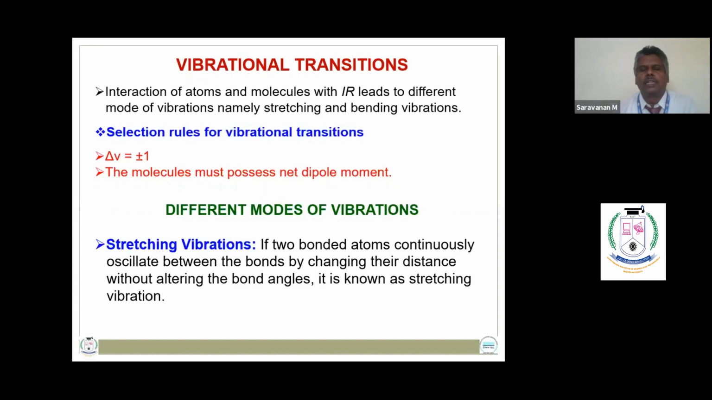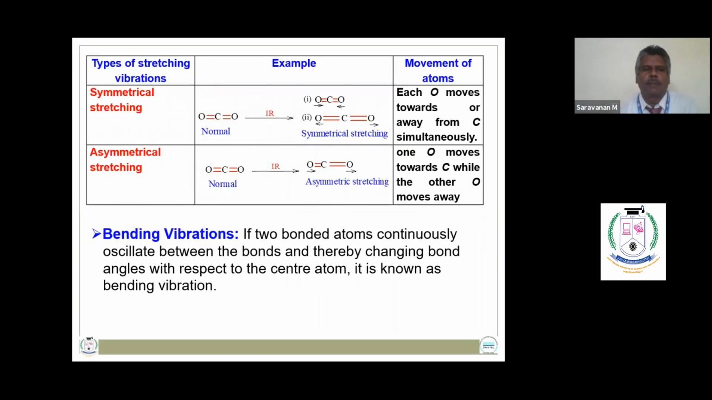If two bonded atoms continuously vibrate along the bond by changing their distances without altering the bond angles, this is known as stretching vibrations. There are two types of stretching vibrations, namely symmetrical stretching and asymmetrical stretching.